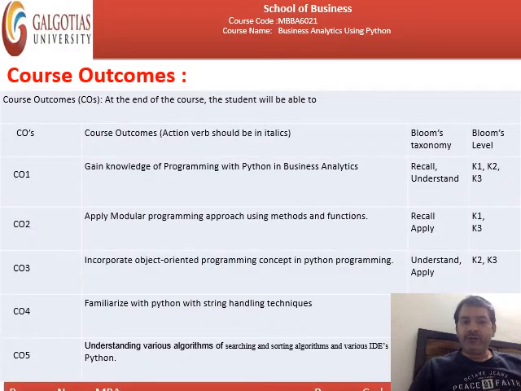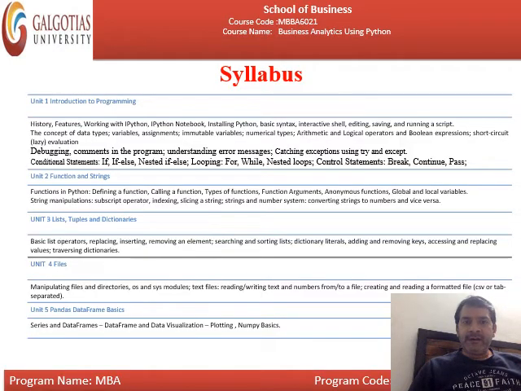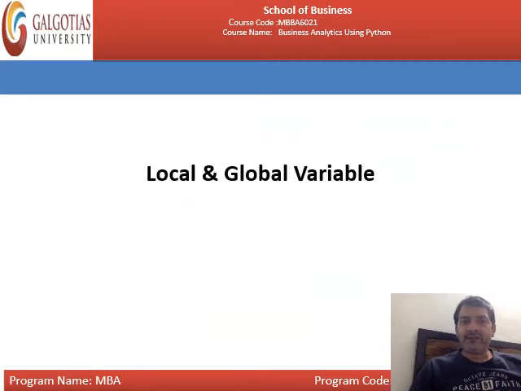The CO2 for this unit is to apply the modular programming approach using methods and functions. In the syllabus we have already discussed this, so we are not wasting our time repeating it, and directly we come to the point that in this lecture our agenda is local and global variables. What is a local variable? What is a global variable? We will discuss this in this lecture.